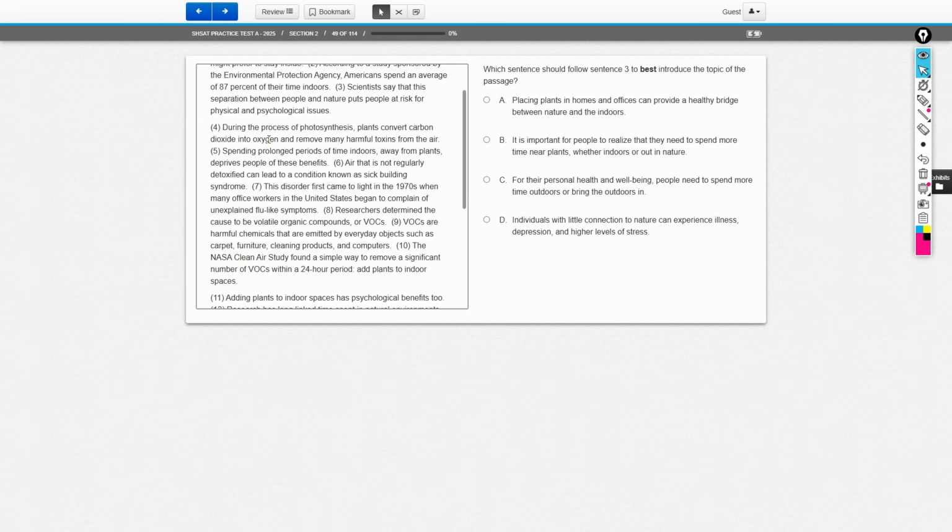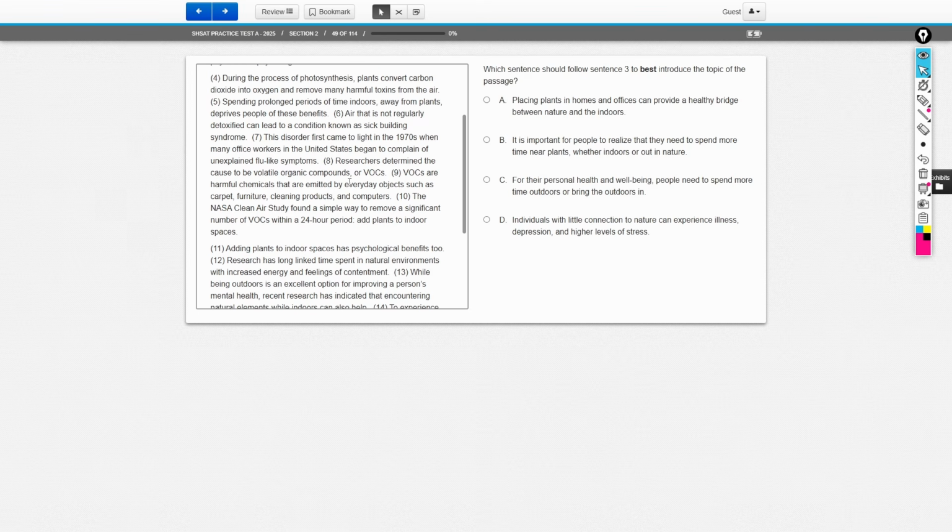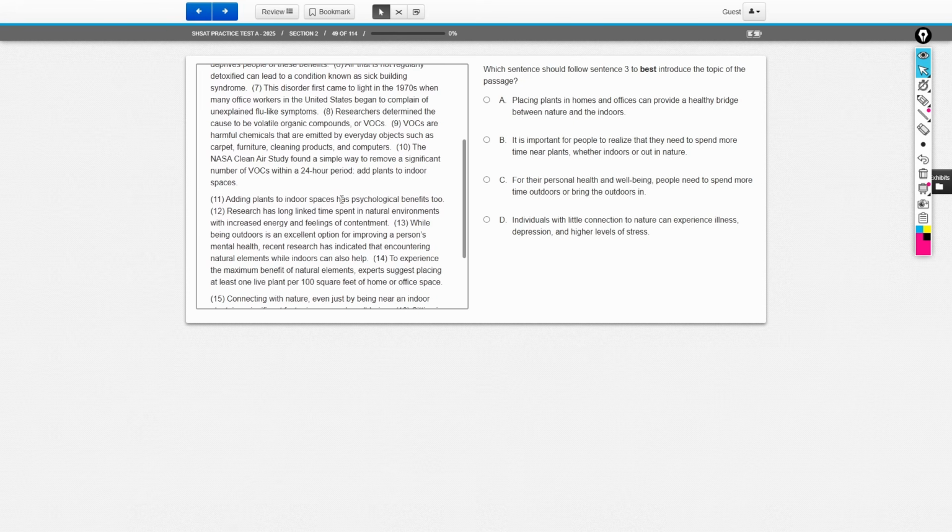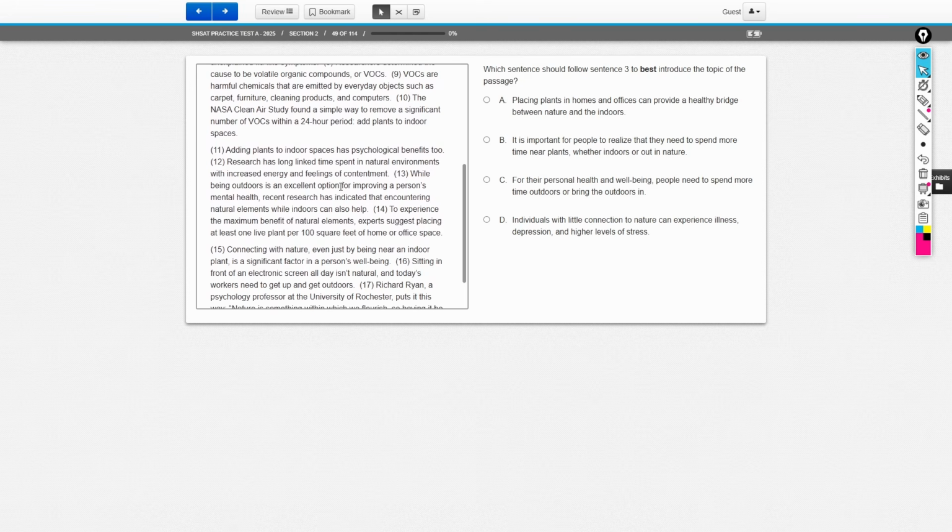This disorder first came to light in the 1970s when many office workers in the United States began to complain of unexplained flu-like symptoms. Researchers determined the cause to be volatile organic compounds, or VOCs. VOCs are harmful chemicals that are emitted by everyday objects such as carpet, furniture, cleaning products, and computers. The NASA Clean Air and Study Act found a simple way to remove a significant number of VOCs within a 24-hour period: add plants to indoor spaces.